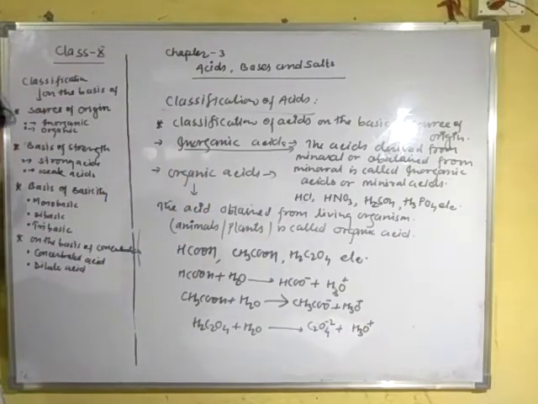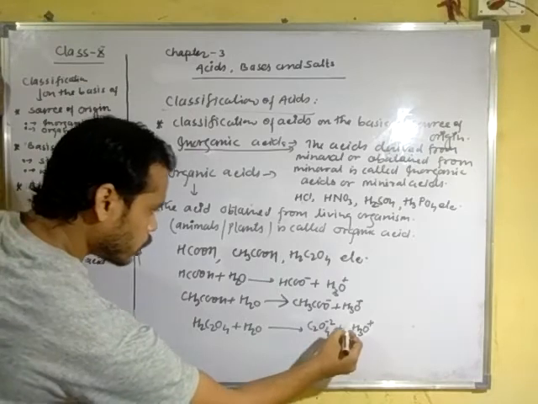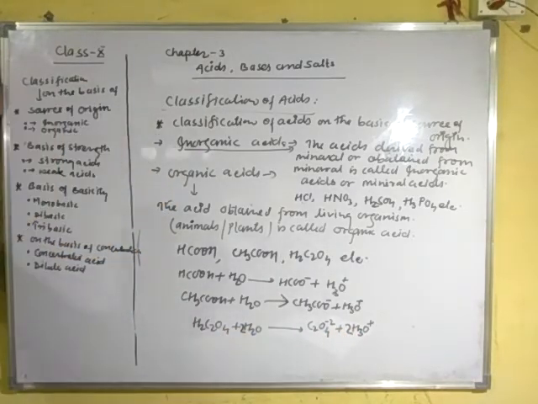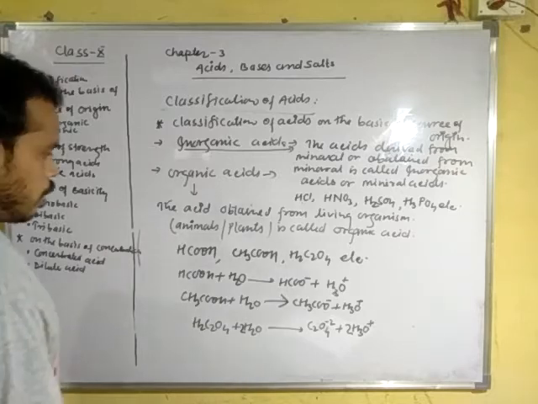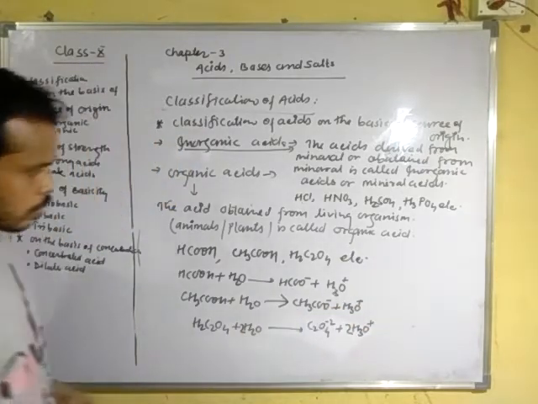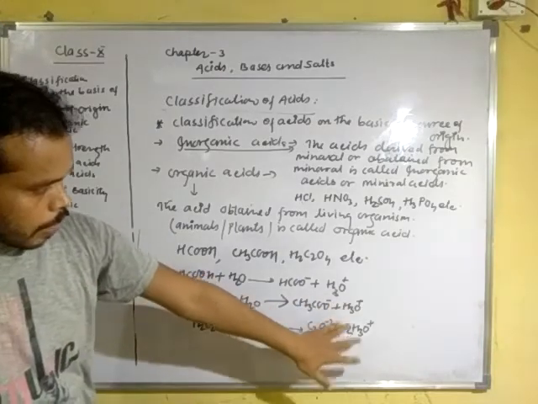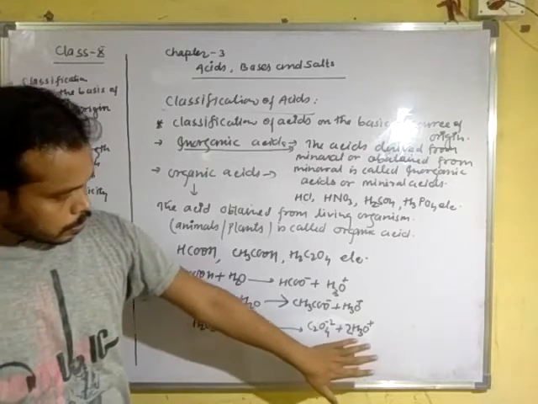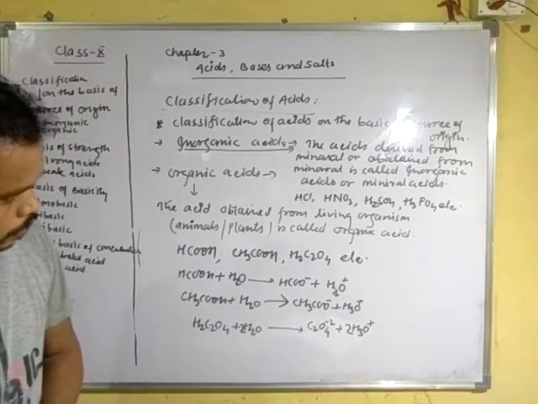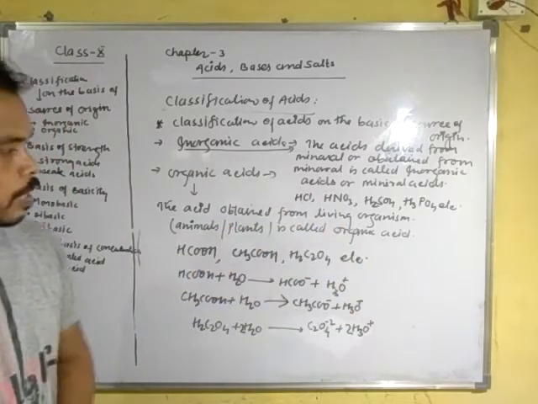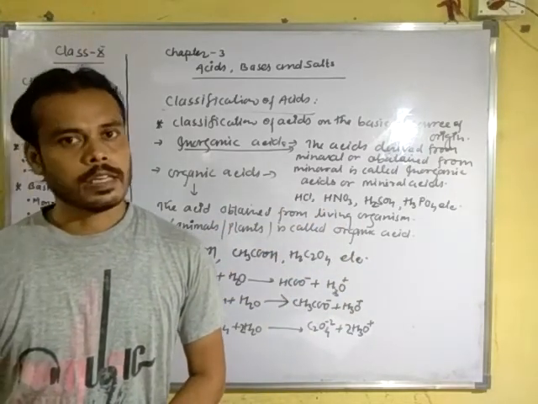You can balance by adding 2 here and 2 there. The hydronium ion formed in these reactions verifies the rules of the Arrhenius concept of acid.